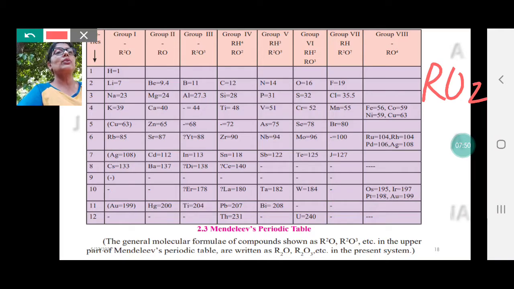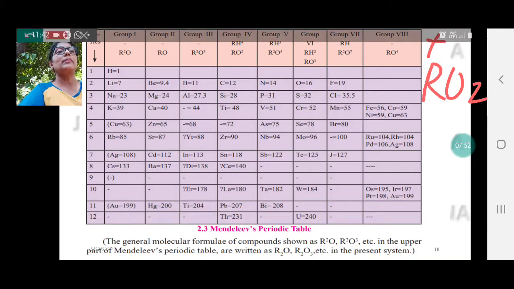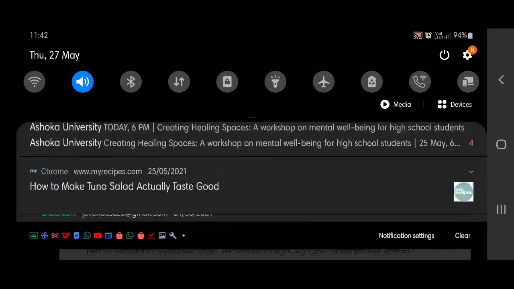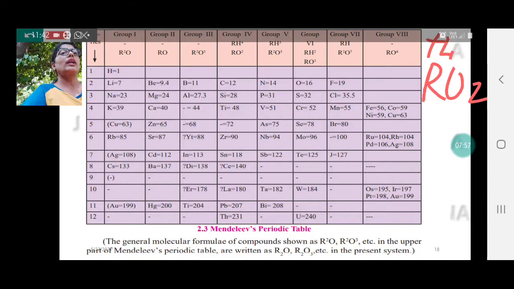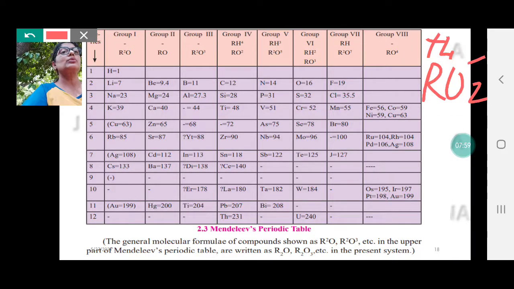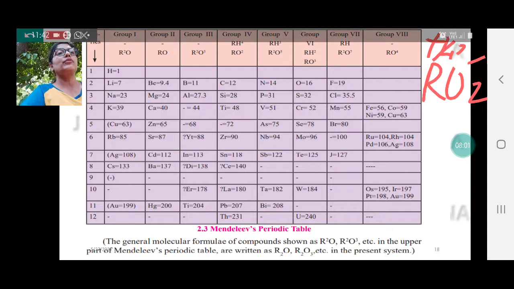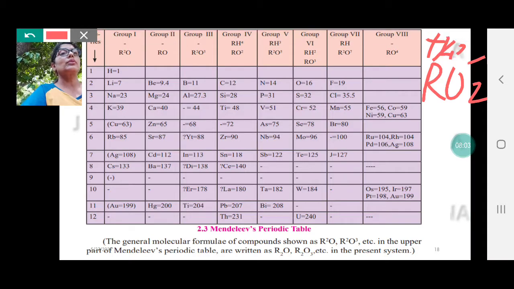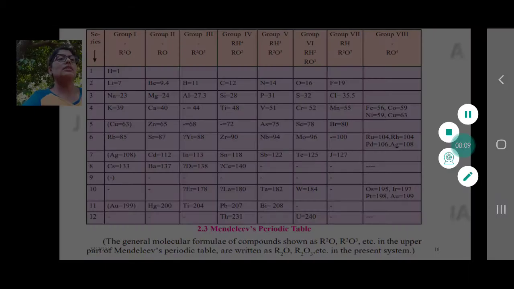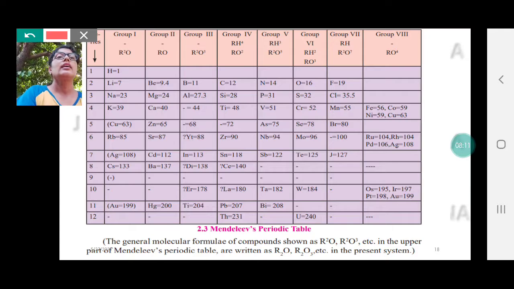Now carbon, we know the valency of carbon is actually +4 and oxygen is -2, so 2 2s are 4. Just a minute, I think I need a little more space to show you this. So here the group 4 element is forming RO2.